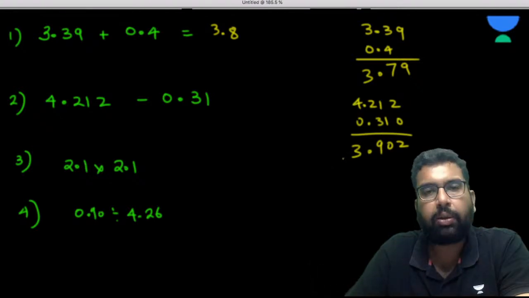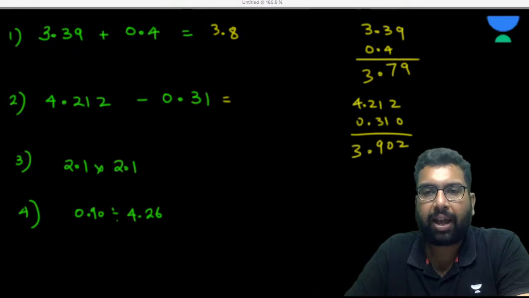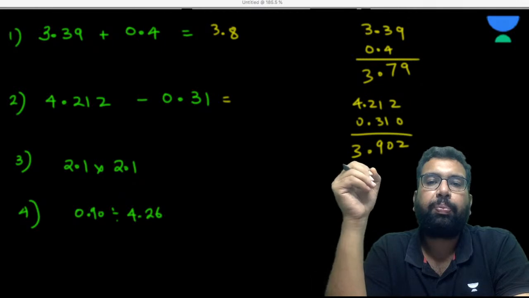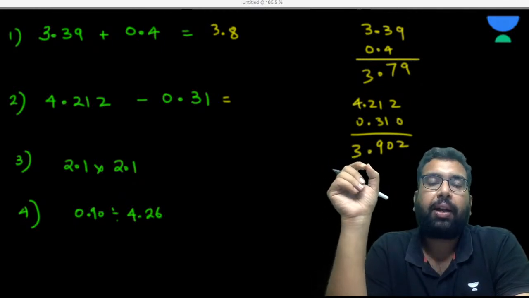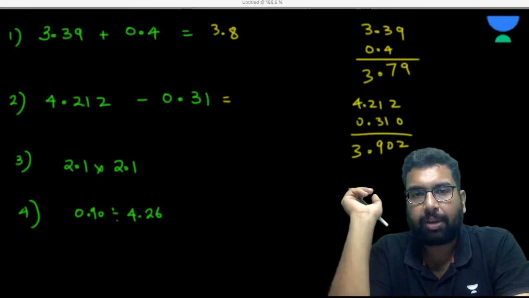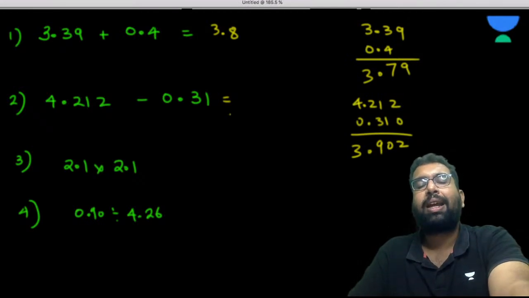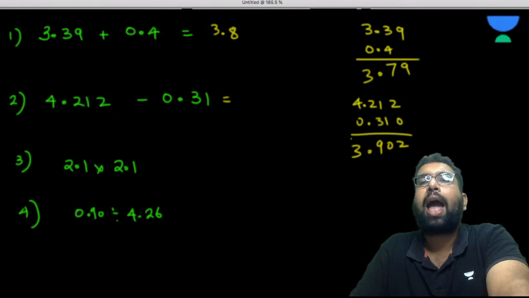Because when adding and subtracting, the final result must be rounded off to the same number of decimal places as present in the value with the least decimal place. So 4.212 minus 0.31 is 3.902, and I have to round off this result to two decimal places. So it will become 3.90.